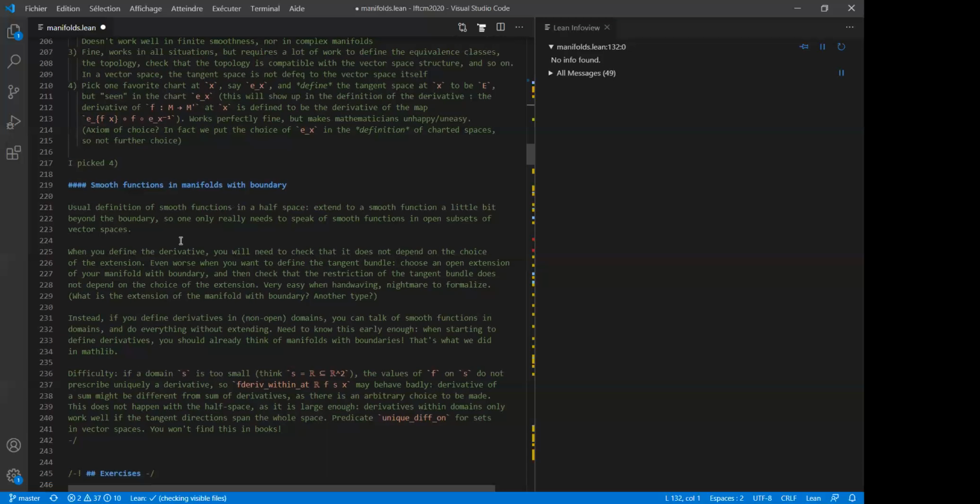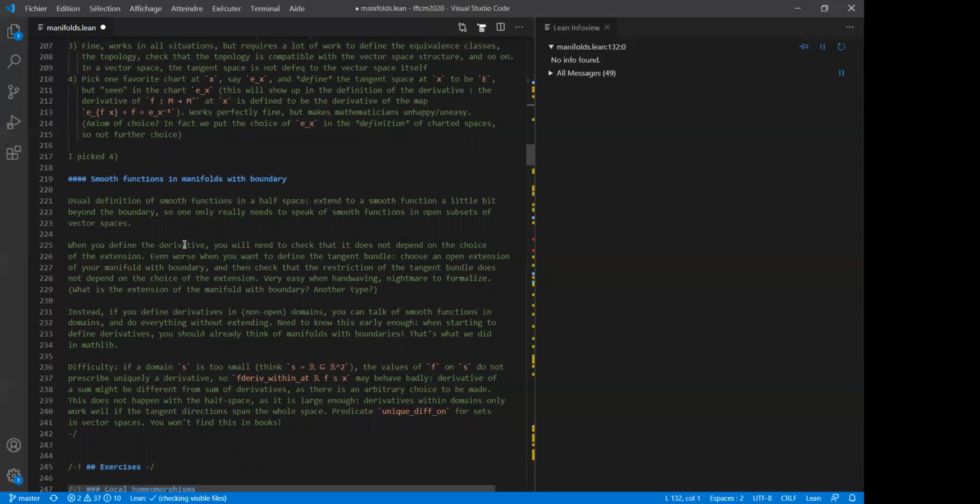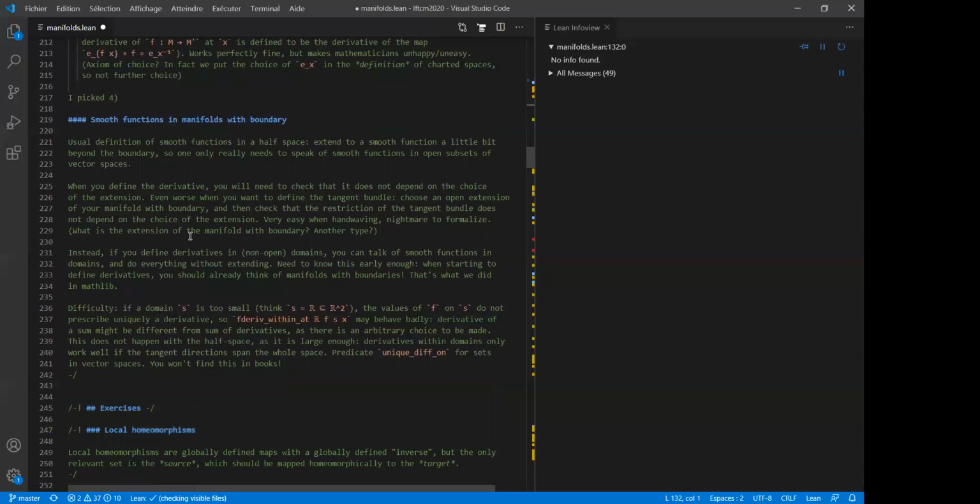I mean, what's the extension of a manifold with boundary? Manifold with boundary is some type. Would you need to construct another type, which would be some extension, and then check that it does not depend on the extension? It doesn't seem to be a practical way if you want to formalize things. So instead, what you could do is try to define derivatives in non-open domains.